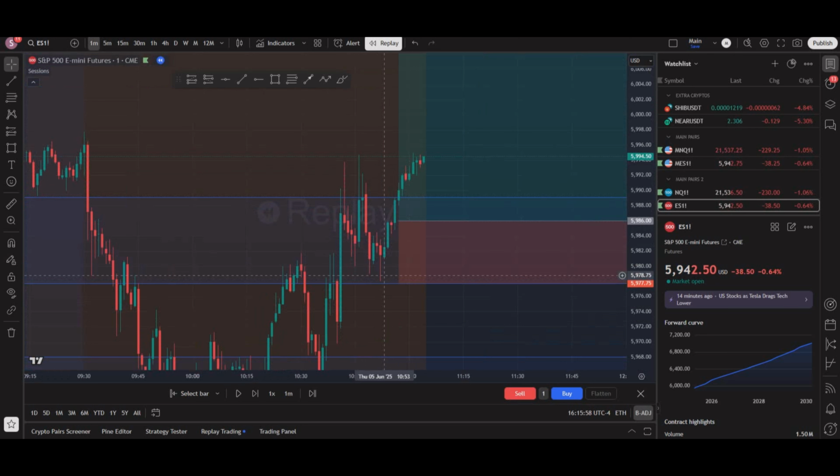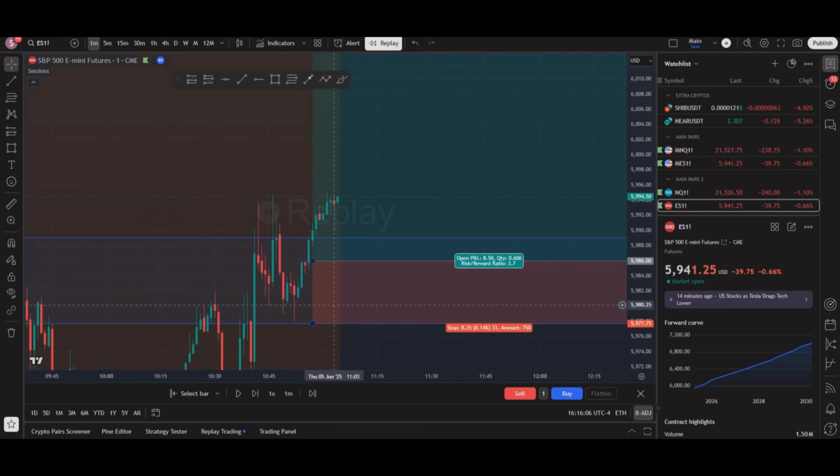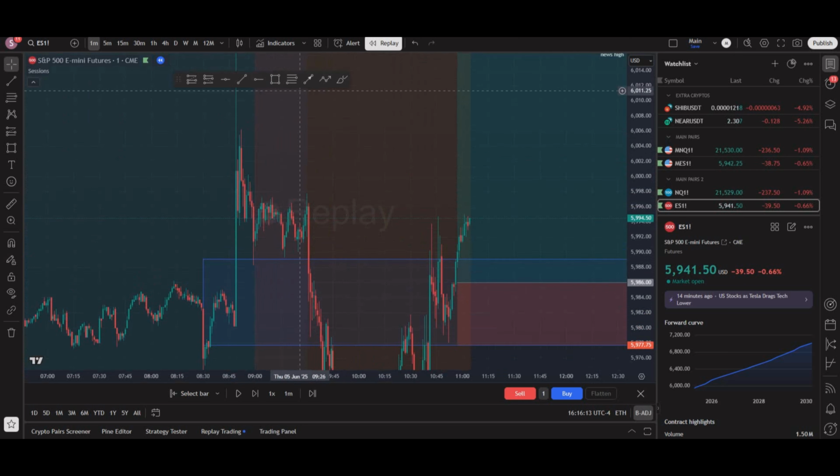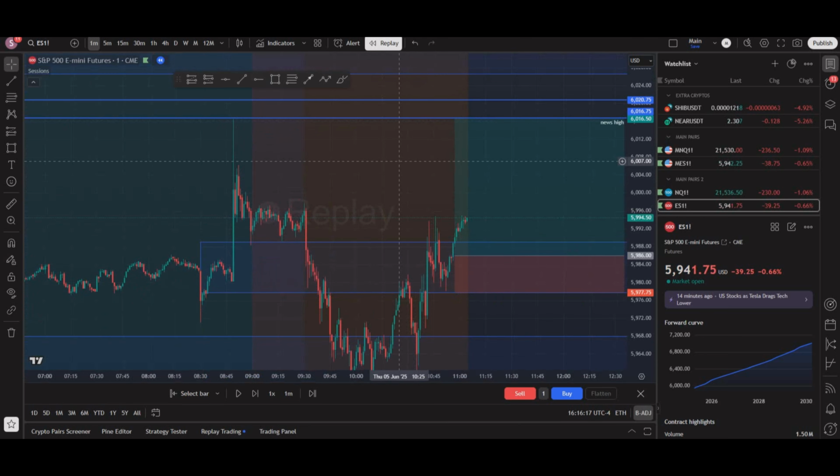We ended up seeing the 1-minute respecting this bullish fair value gap right here. We ended up entering right here off of this break of structure, stops below the 1-minute wick. I took take profit 1 at this 1-minute high right here. Take profit 2 was at this 1-minute high right here. And my ultimate take profit was at the news high, which gave about 3.7 R.